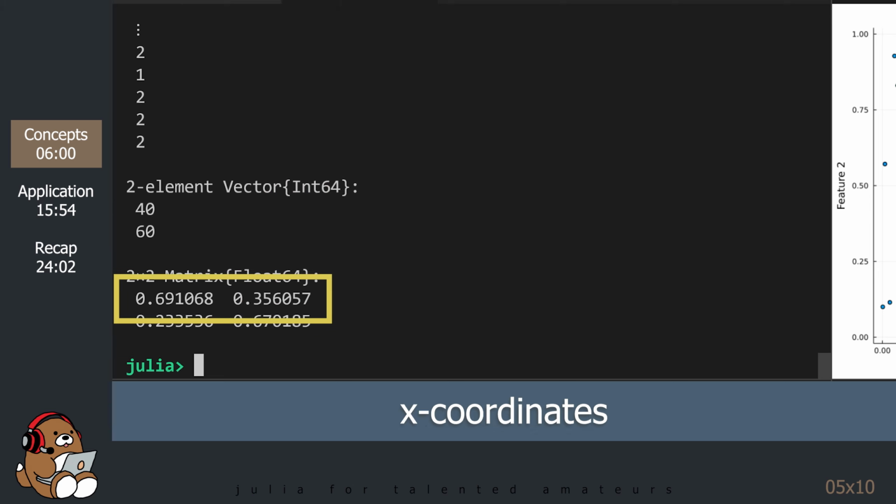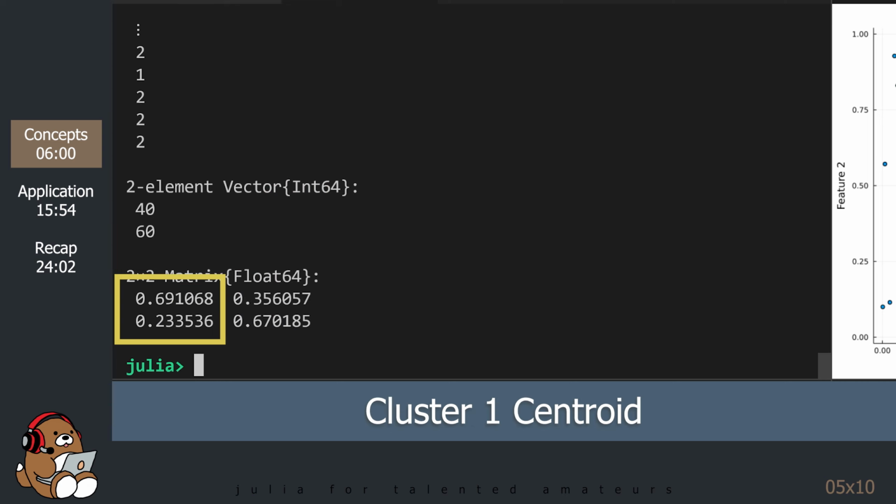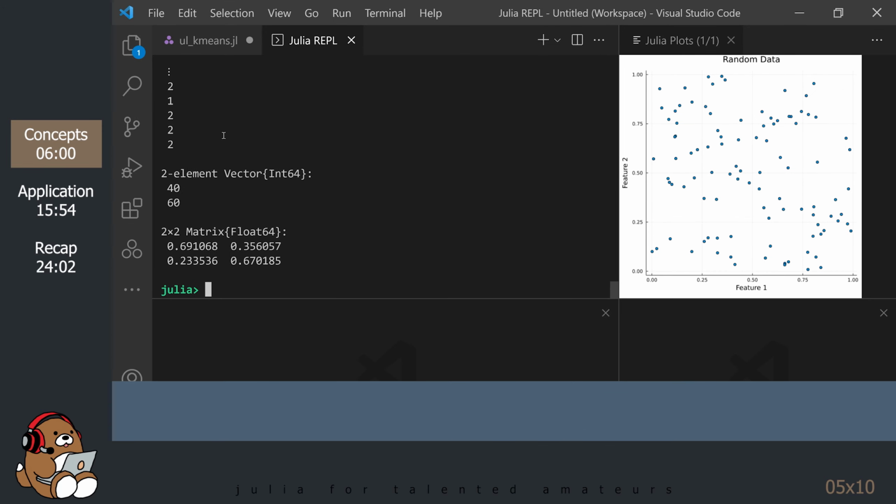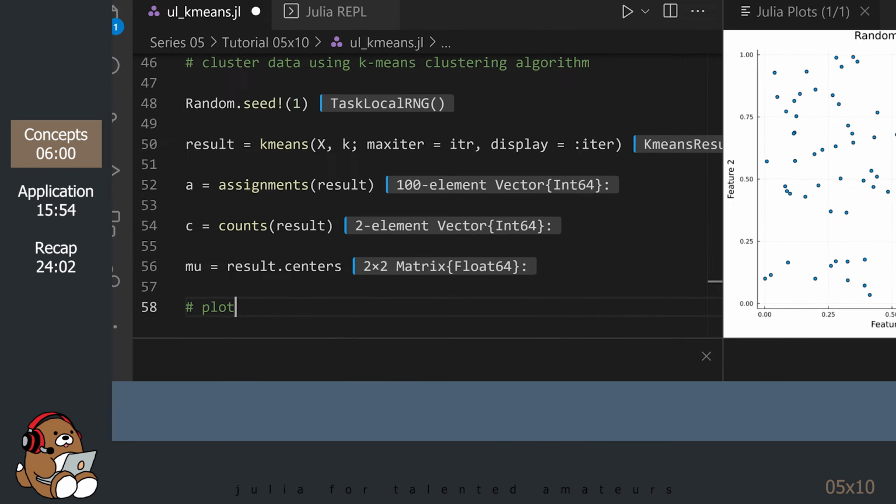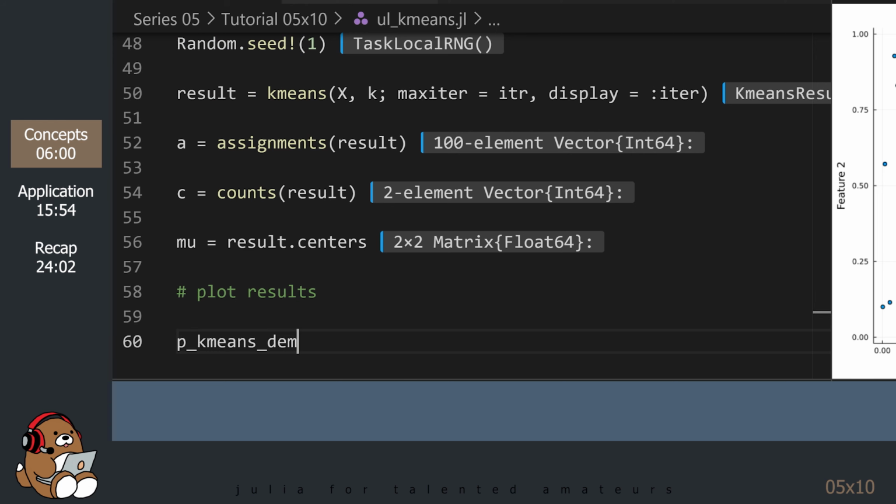But the first row contains the x coordinates, and the second row contains the y coordinates. So the first cluster has a centroid at approximately 0.7, 0.2, and the second cluster has a centroid at approximately 0.4, 0.7. I realize that this is all very abstract, so let's plot these clusters.